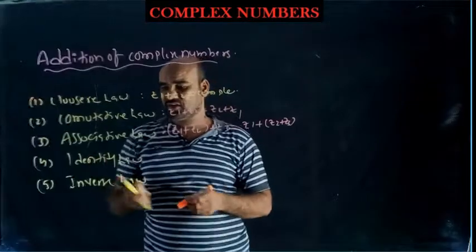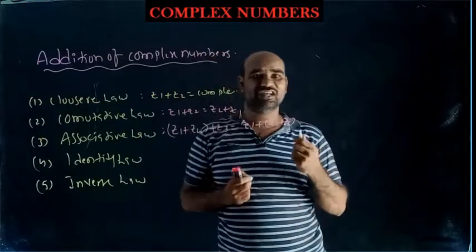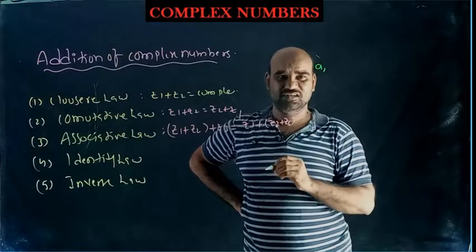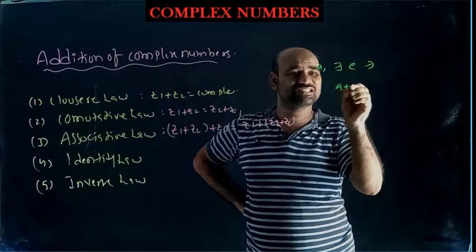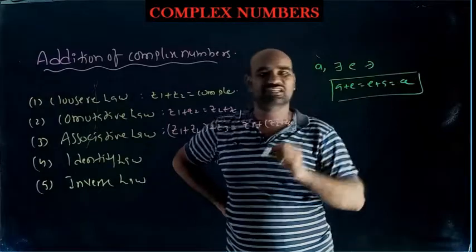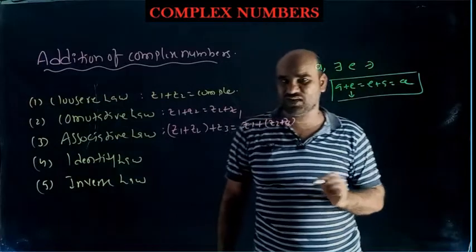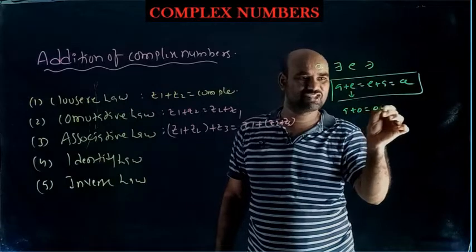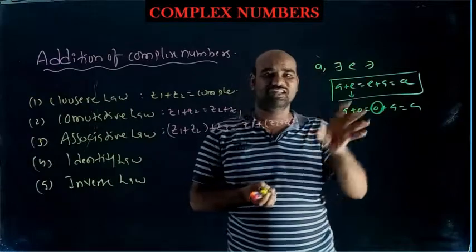Students, these two are important: identity property or identity law, and inverse law or inverse property. First of all, I want to explain using real numbers. A is a real number. Then there exists another real number E such that A plus E equals E plus A equals A. Then you can say that real numbers satisfy the identity property, and such E is called the identity element with respect to addition. Actually, instead of E we should write 0, meaning A plus 0 equals 0 plus A equals A. 0 is called the additive identity in real numbers.